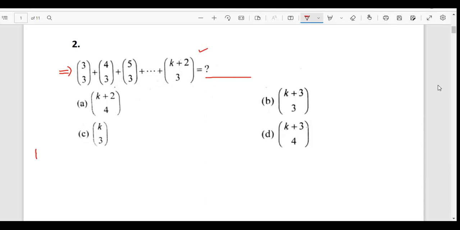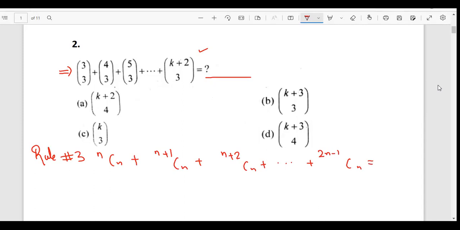Okay, let's talk about rule number 3. Rule number 3 says if you have nCn plus (n+1)Cn plus (n+2)Cn and so on, till (2n-1)Cn, then this is going to be 2nC(n+1).